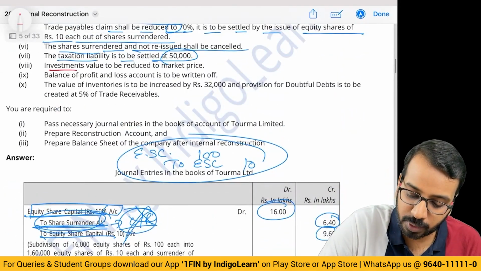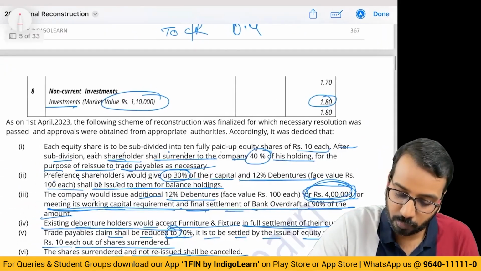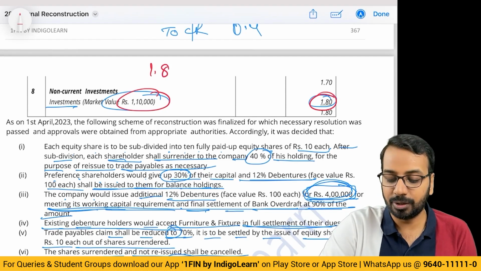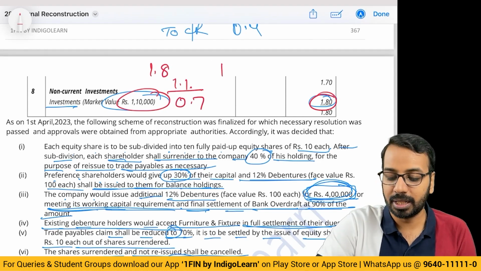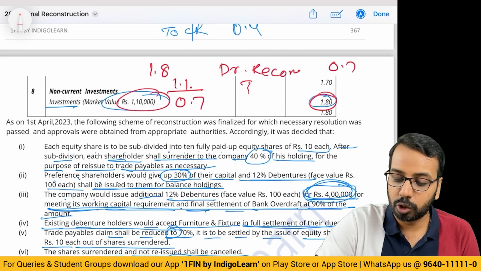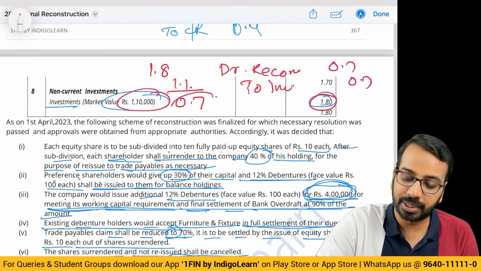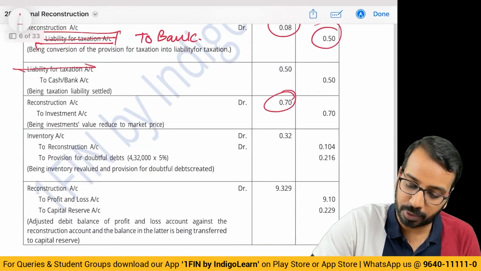Then the investment value is to be reduced to market price. What is the value? Market price is 1.10, actual price is 1.8. So 1.8 is the value. I have to bring it down to 1.1, which means 0.7 of loss. So debit reconstruction 0.7 to investment 0.7. I am reducing the value of investment by 0.7.